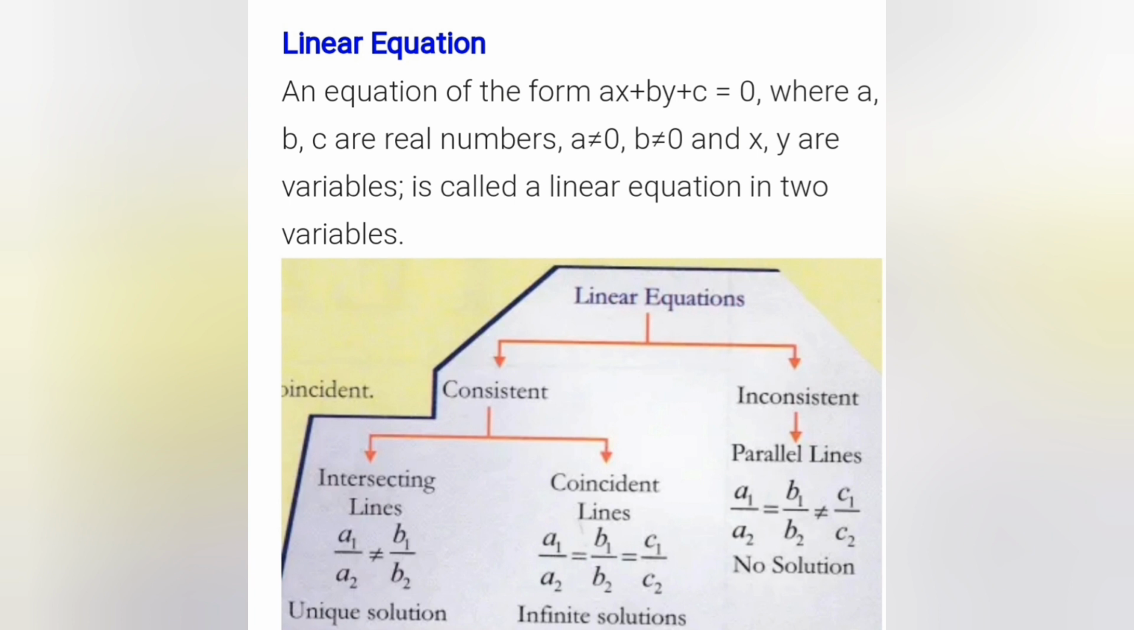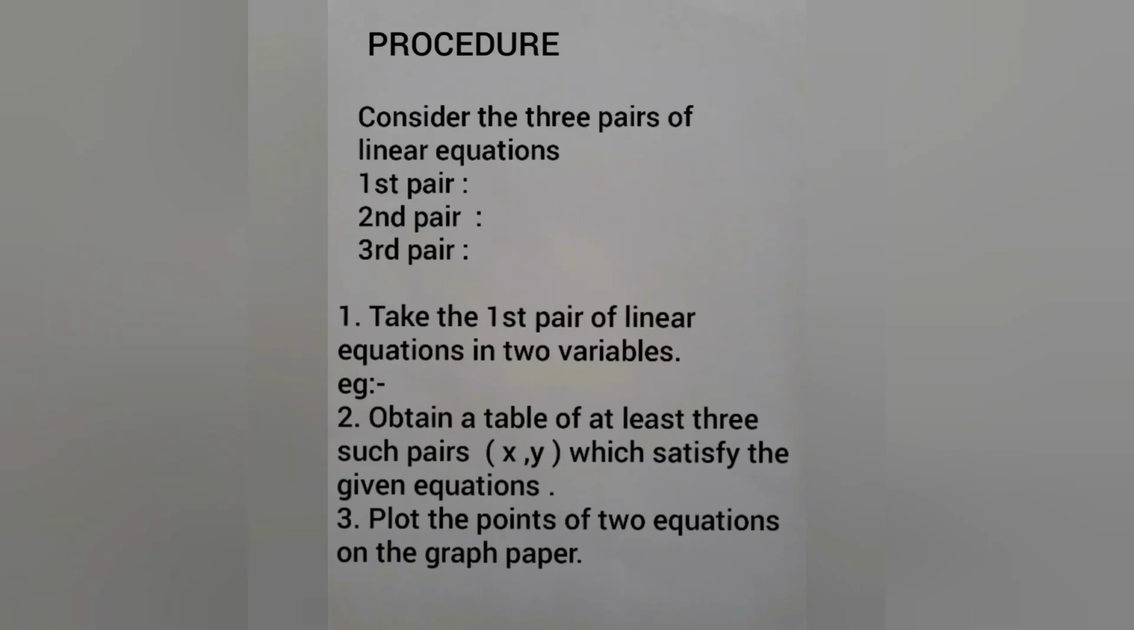You know when it is consistent, the lines will be intersecting lines or coincident lines, and if it is inconsistent, the lines will be parallel lines. And also you have to write the conditions. Then you have to write materials required. After that you have to write the procedure.